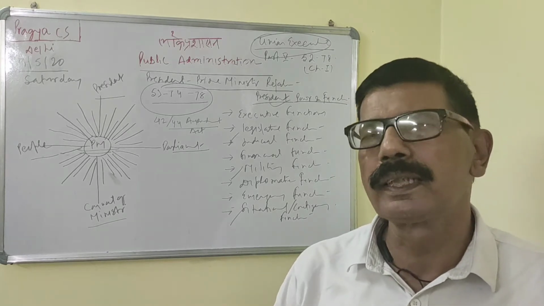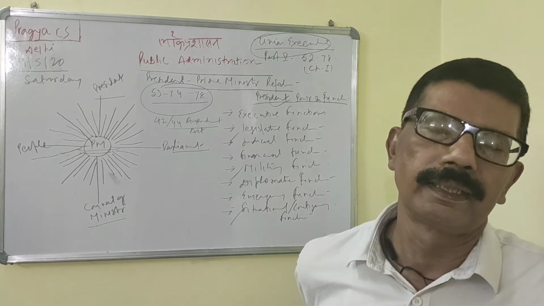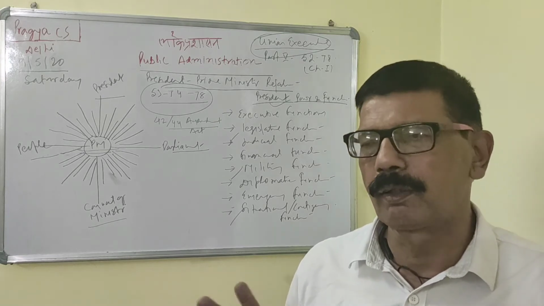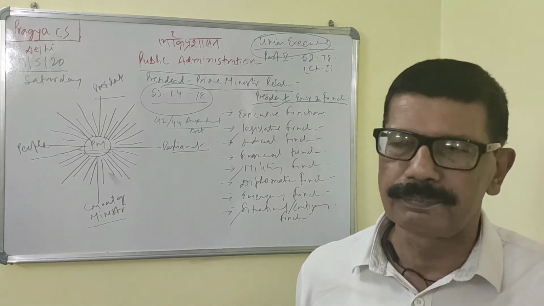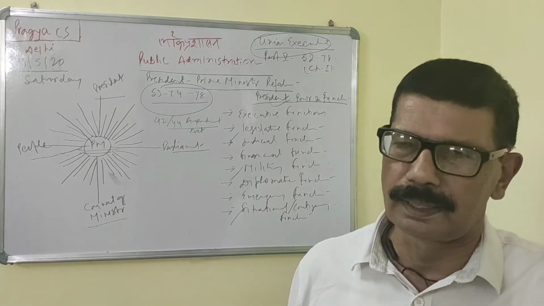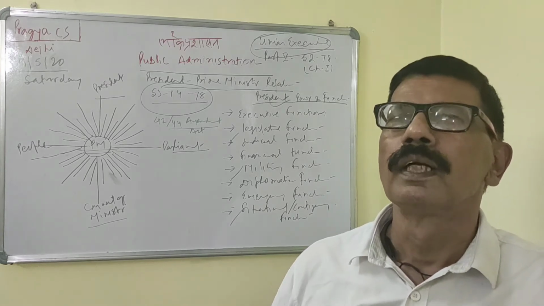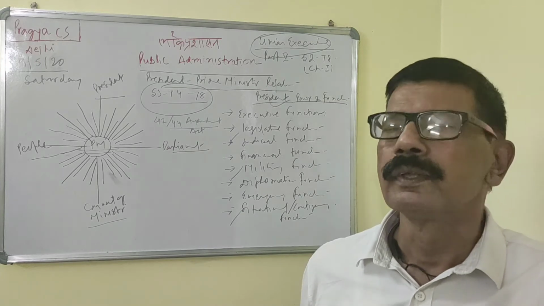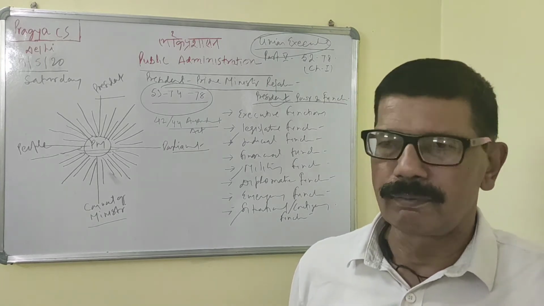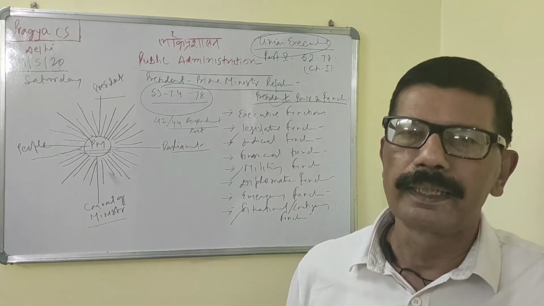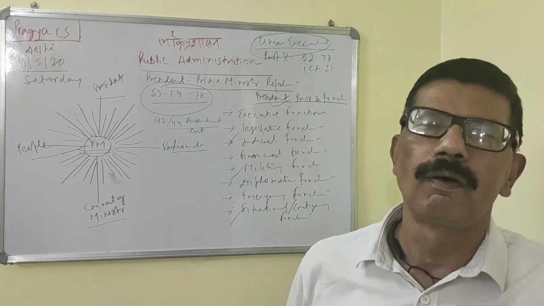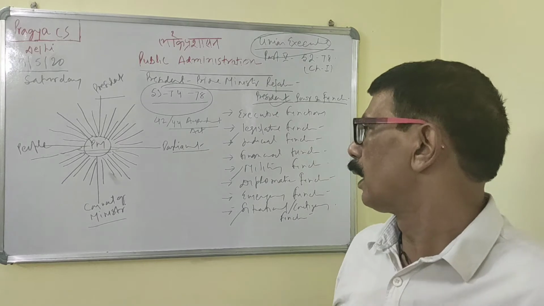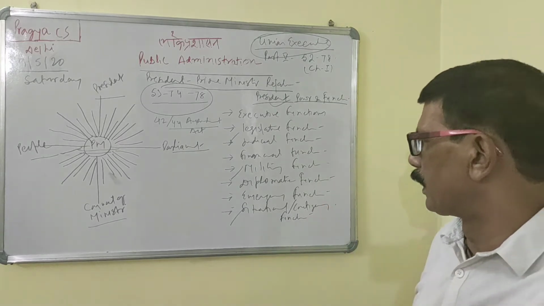But during a financial emergency, the President acquires a lot of financial power. He can give direction to states wherever financial matters are concerned. He can also direct to reduce salaries of officials, and he can also reserve financial bills of the state for his own consideration. So these are the financial emergency powers.